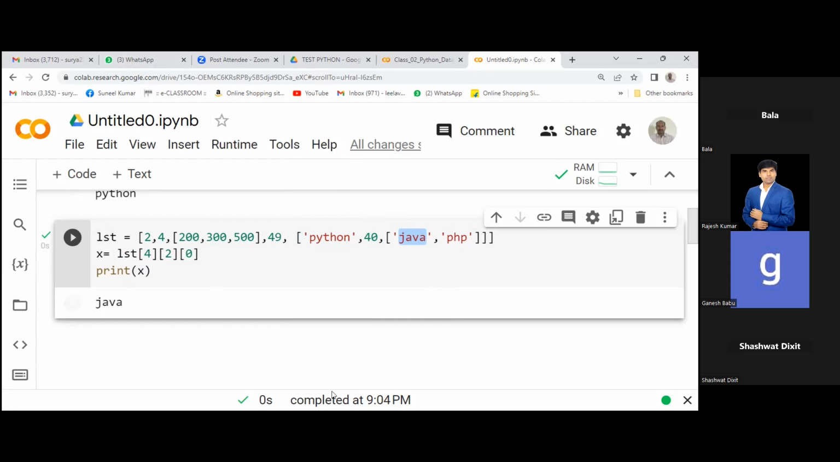Sunil, can you do one thing? Can you copy this code and share it to me in the chat box? Then I will explain to everyone.